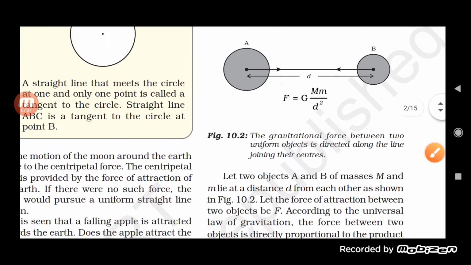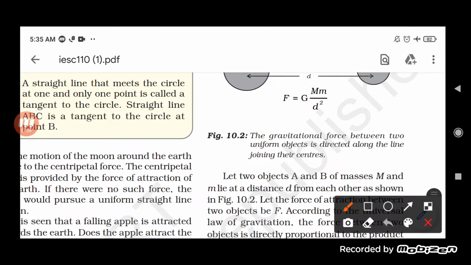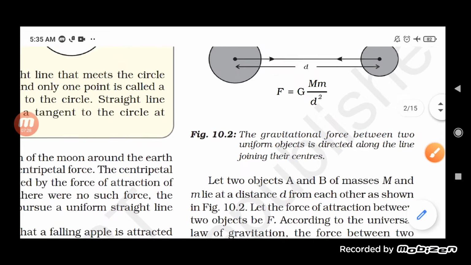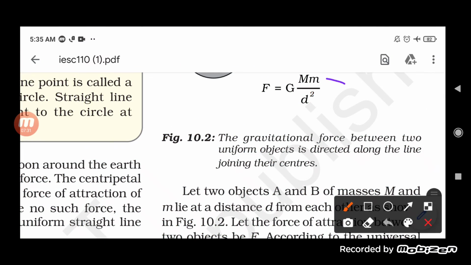Now see here, there are two objects. One is A, another one is B, and both of them have masses. One has the mass capital M, and another has the mass small m. And the distance between these two is D. So what will be the force acting here? It will be F equals G capital M into small m upon D square. That is the force F.